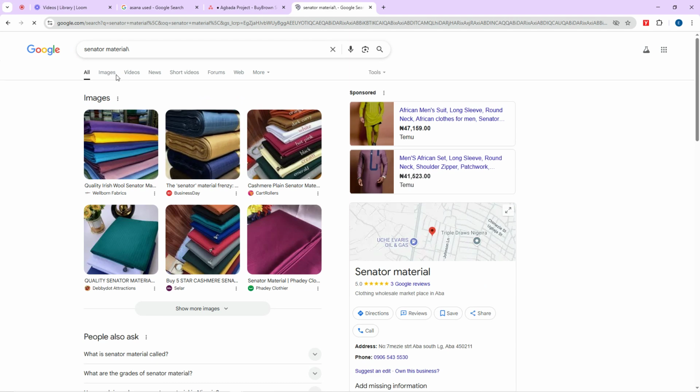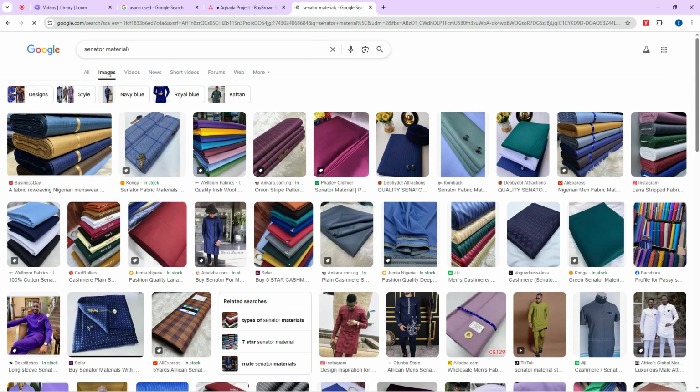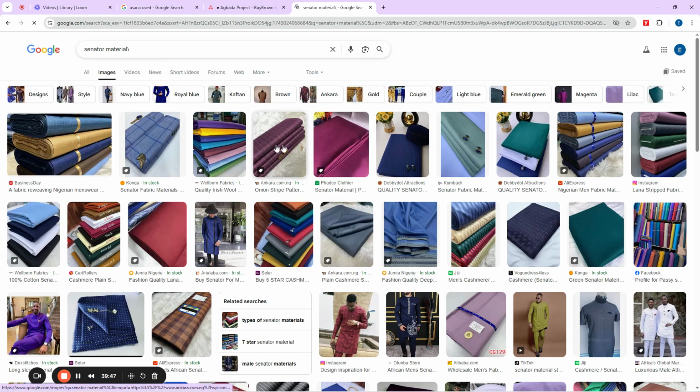Come here, select material, and they cannot do what? You can now say, okay, let me select material here. Maybe you want to show them the material that they should buy. You can come here and select this particular one. Let me select this particular material here.